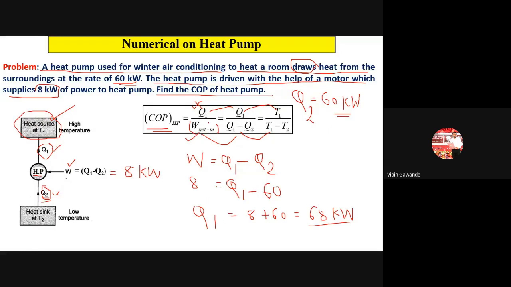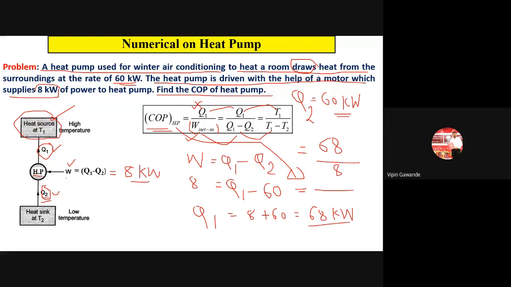Now put the value of Q1 here. So COP is equal to Q1, which is 68 kilowatt, divided by W. W is 8. You calculate this value, and you will get the COP of the heat pump. The calculation of the COP is very simple, but you have to understand what is given in the problem.